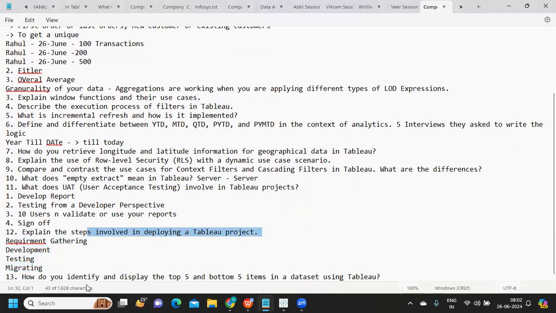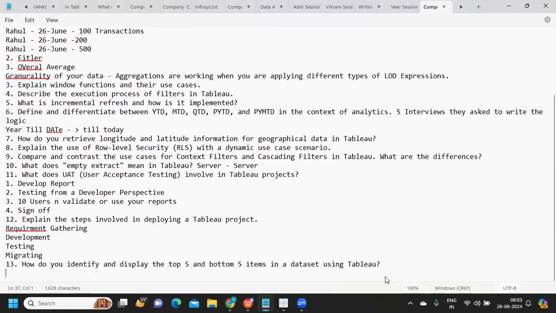How do you identify and display top 5 and bottom 5 in a data set? I think there are multiple ways. We can use a set, or we can use rank to calculate top 5 and bottom 5 in Tableau.